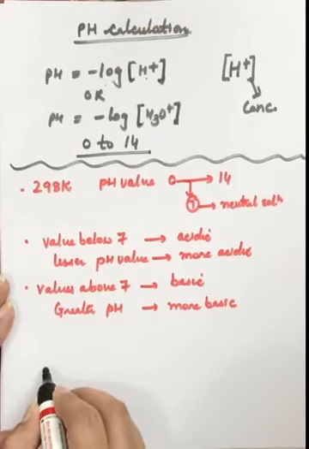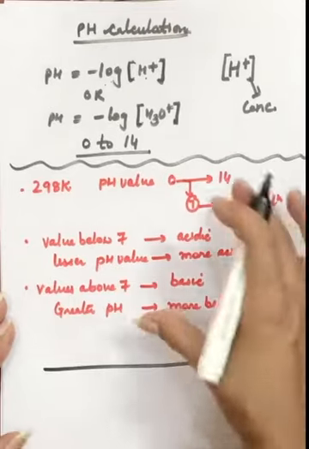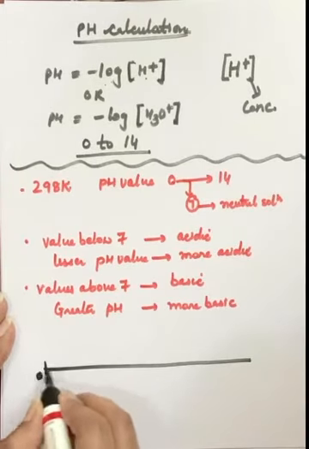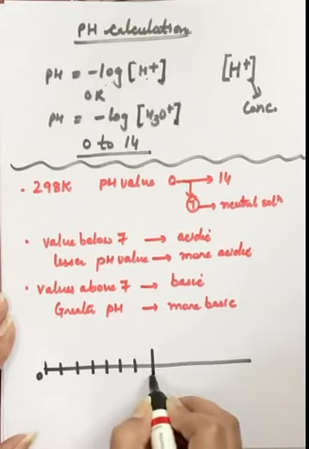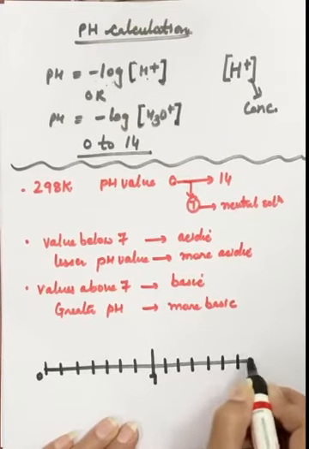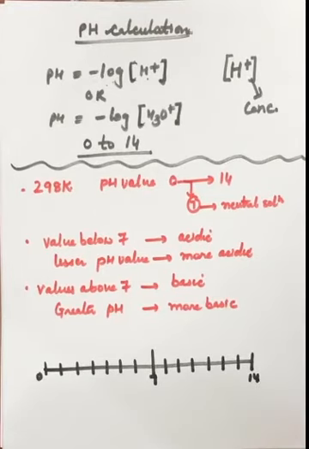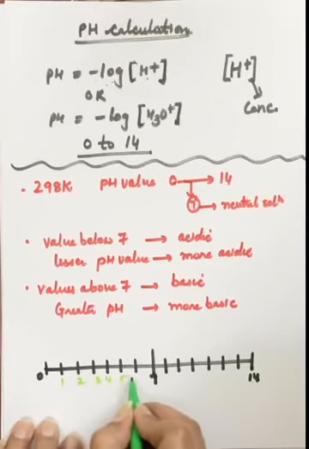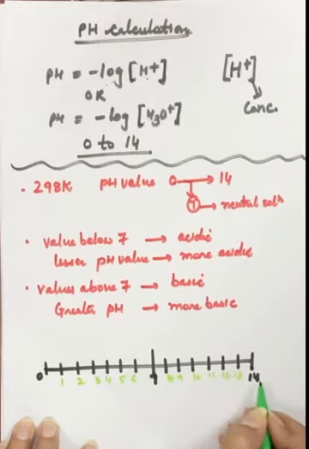This is on a scale. The scale is called the pH scale. The scale that I'm drawing to understand this part is called a pH scale. Here values start from 0. In the center we have pH value 7. And the last value here is 14. See, these pH values are 0, 1, 2, 3, 4, and this side we have values till 14.